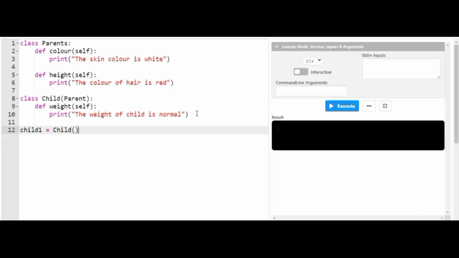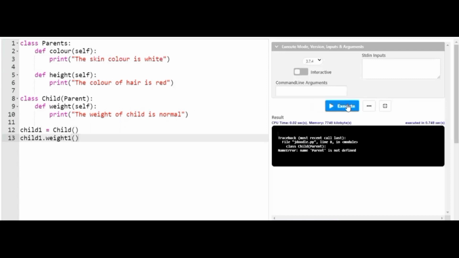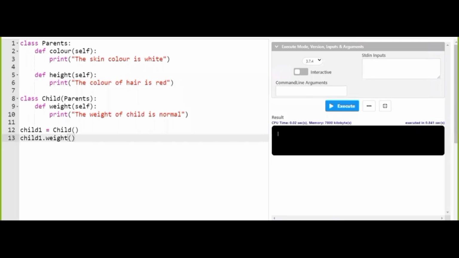Friends, so what I will do, using a child object, I try to access the weight method. So when I try to execute the program, let us see what happens here. I'm sorry, friends, there is a slight error here. Let me fix it for you. I'm extremely sorry, friends. Here, instead of parent, I had written parents, so the activity was not executing.